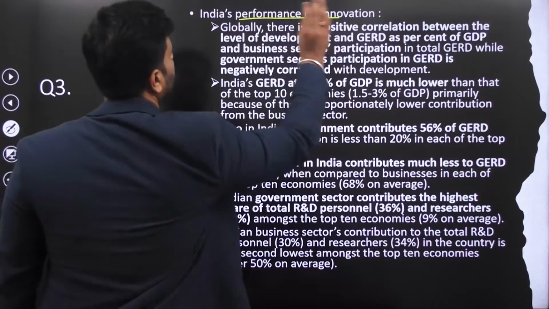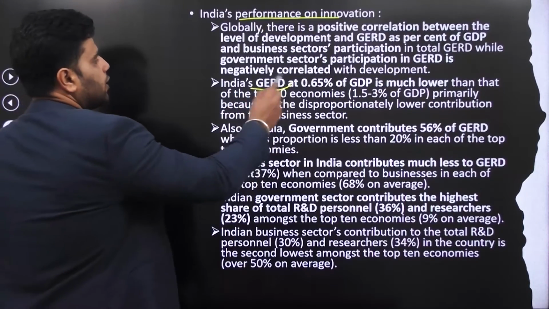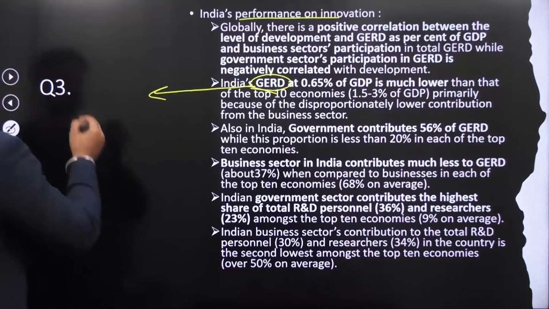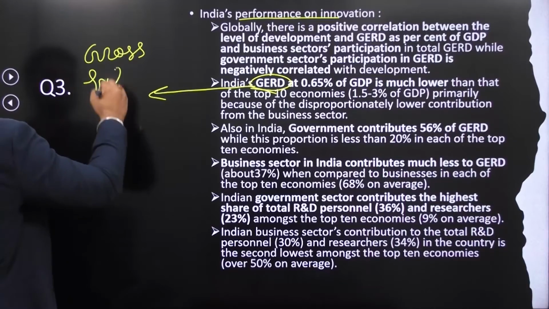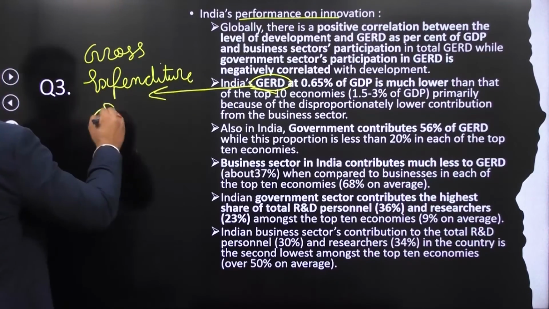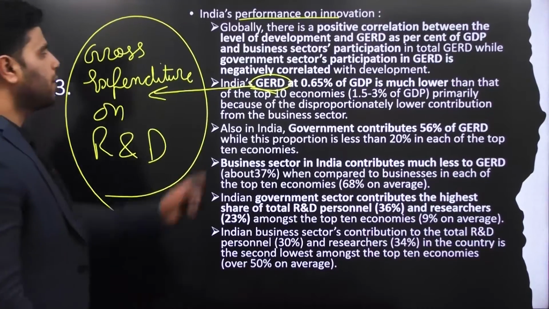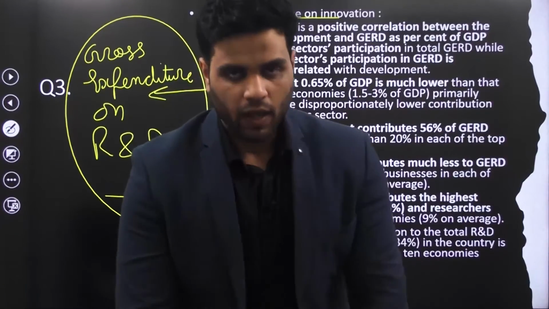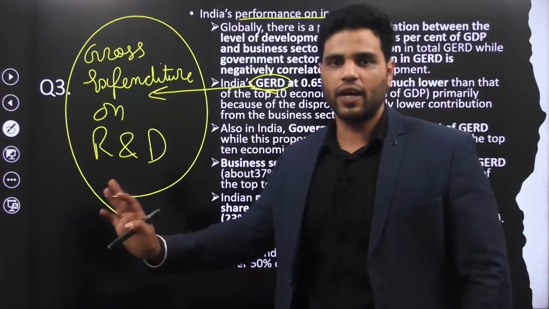India's performance on innovation. Now, this term is known as gross expenditure on research and development. Gross expenditure on research and development. Now, I won't read each and every line, I'll just tell you the summarized form.